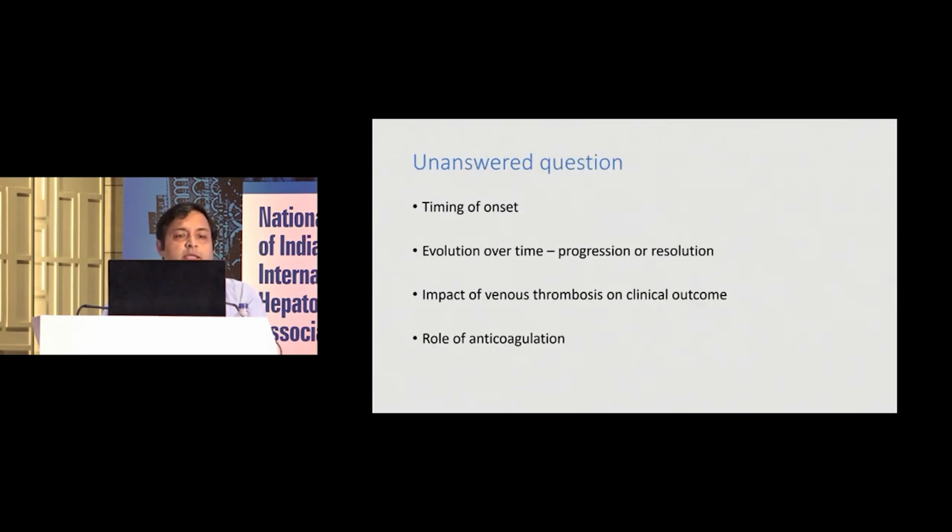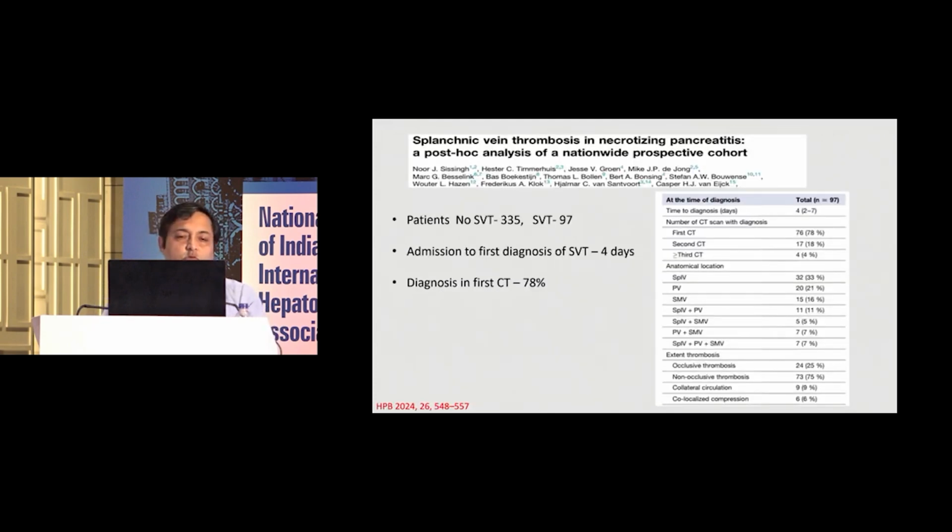So there are many unanswered questions when it develops in acute pancreatitis. What is the evolution of this thrombosis? Whether they have progression or there is some resolution. What is the impact of venous thrombosis on the clinical outcome, or the role of anticoagulation? We'll try to see what the literature says about these questions.